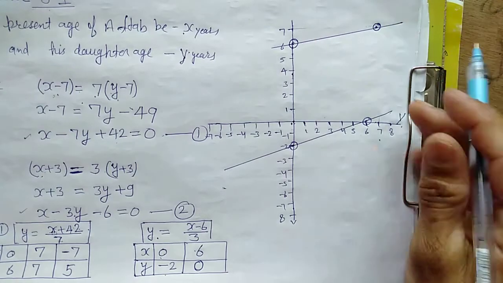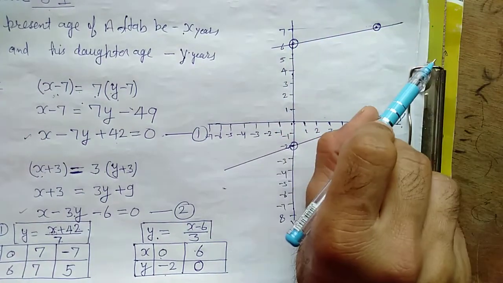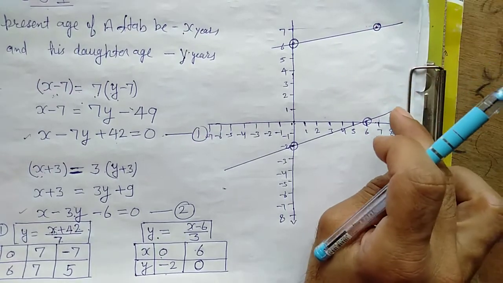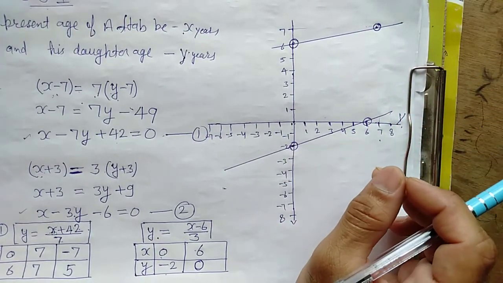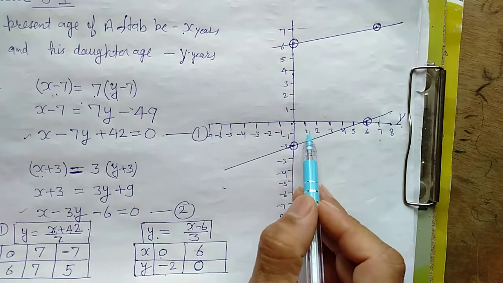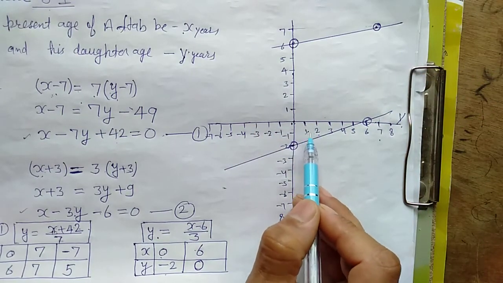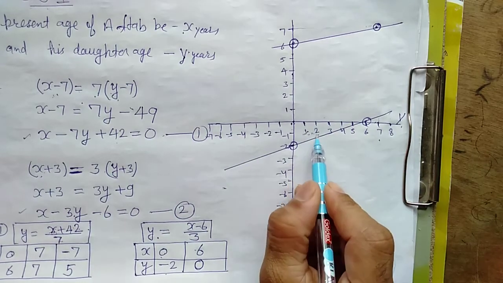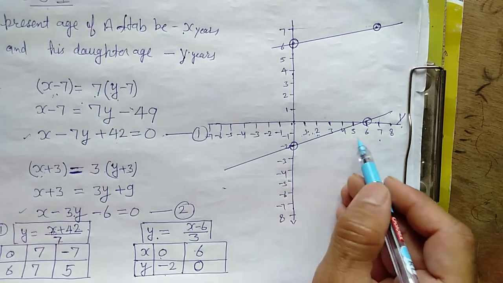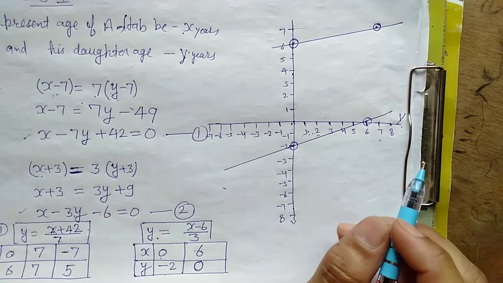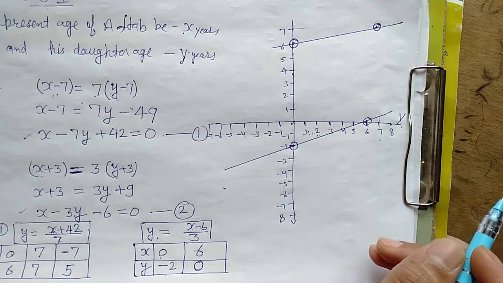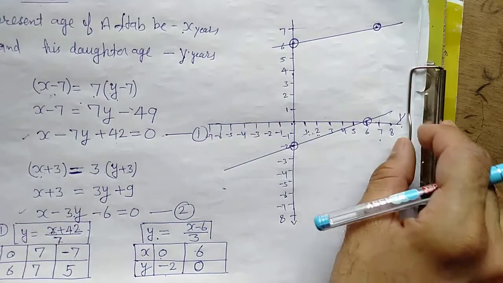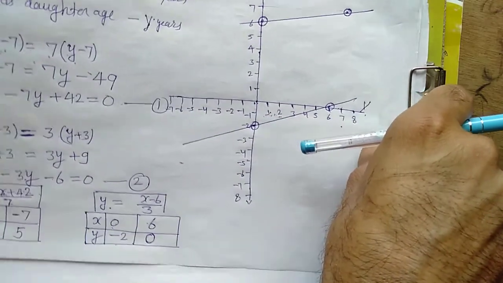See, these are not parallel, they will meet each other in this direction, they will meet at a point, and that will be the solution. This is the graphical representation. If you want to show it, we will have to take this gap a little bit big, right? In place of 1, 2 we can write 10, 20, 30, 40, 50, 60, like this, means we will take a different, bigger scale, then it will be easy to show. Okay, like this we have to do such type of question.